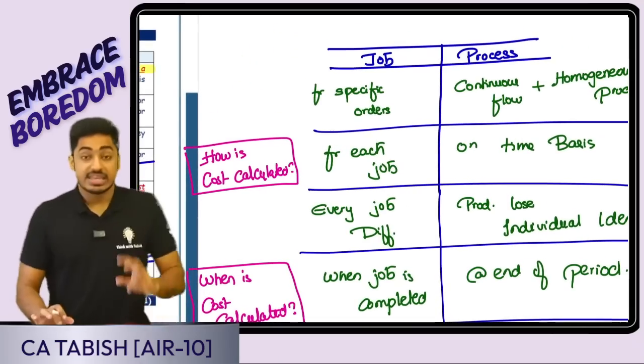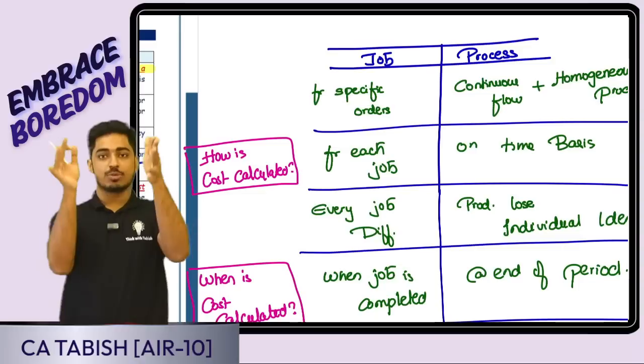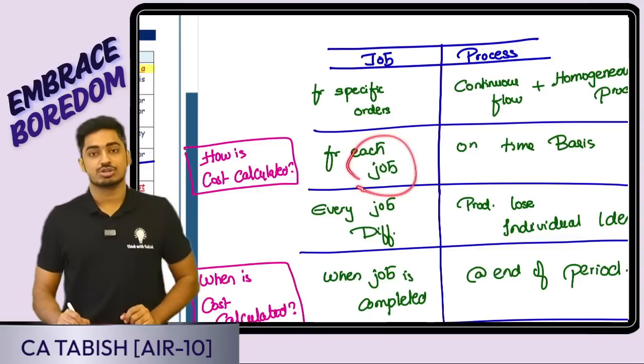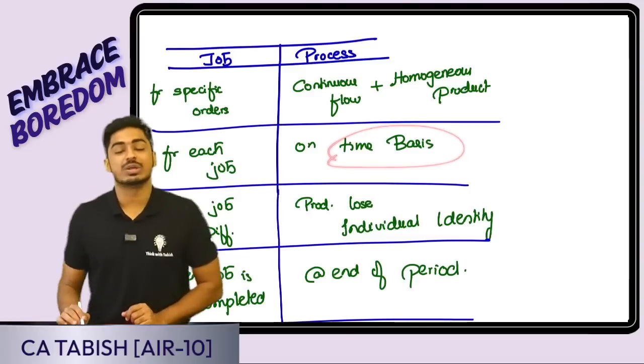Point number 2: how is cost calculated? In case of job costing, I'm calculating the cost for a job. Cost is calculated for each job. In case of process costing, how will I do the calculation?